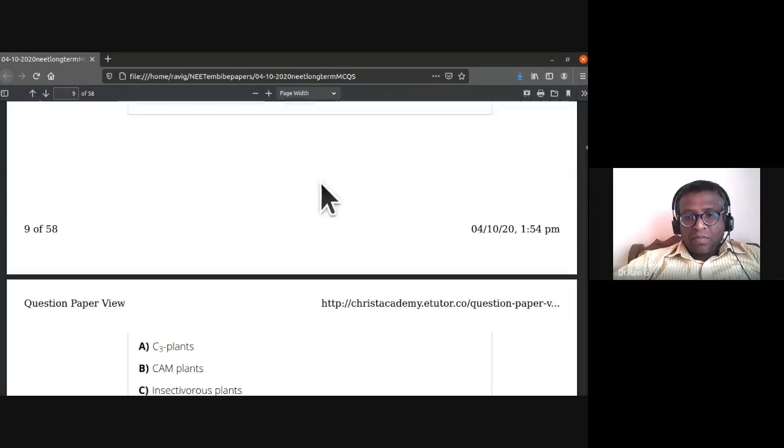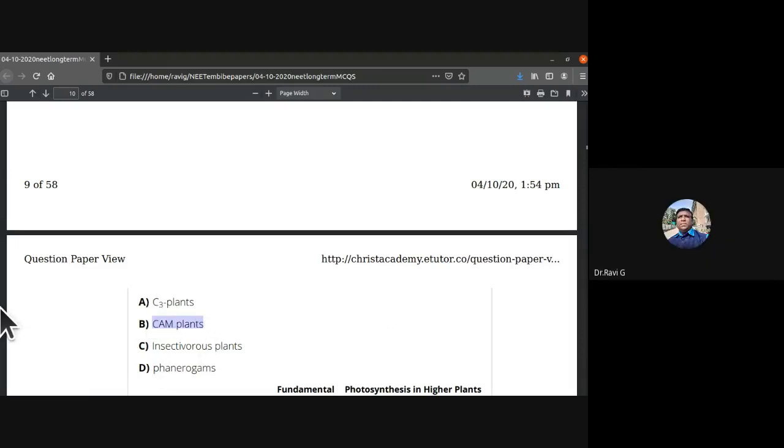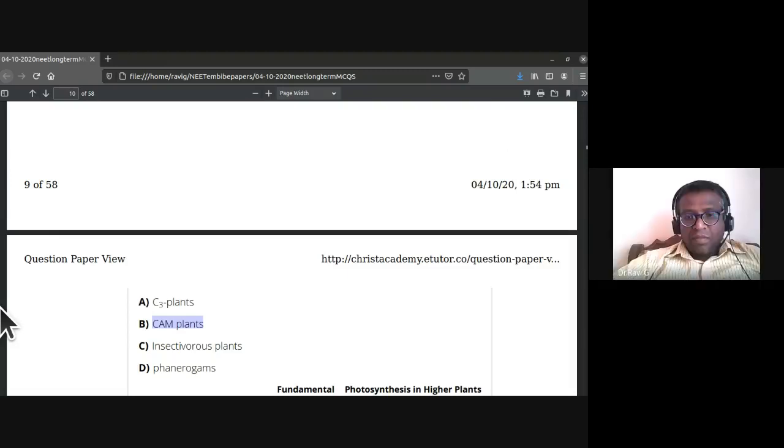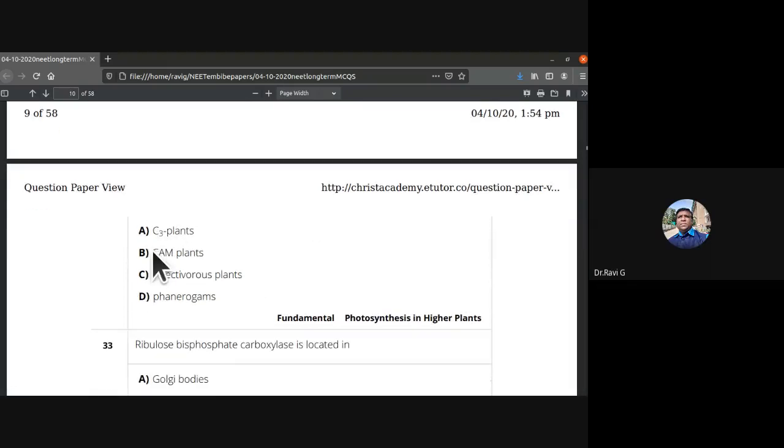Sunken stomata are usually found in CAM plants. CAM plants are all cactus members, so sunken stomata are found in Crassulacean acid metabolism. The Crassulaceae family includes this Opuntia cactus variety, so B is the answer. Sunken stomata is a xerophytic character. 32nd, the answer is B, CAM plants.